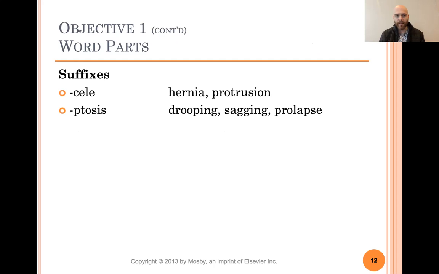The P is silent. This is just pronounced ptosis. This means drooping, sagging, or prolapse. So drooping or sagging or prolapse, and prolapse is when a body part starts to protrude out of the body outside of an opening. Rhexis means rupture.